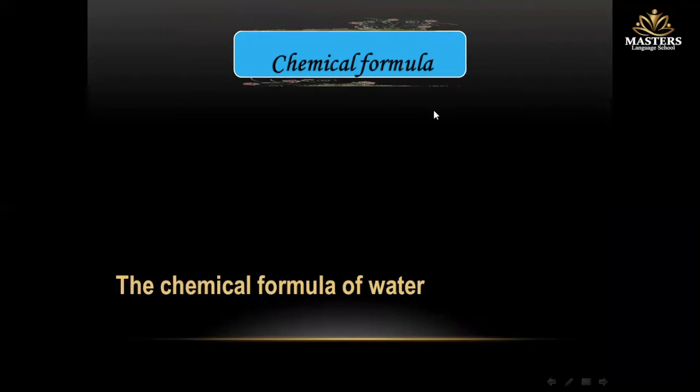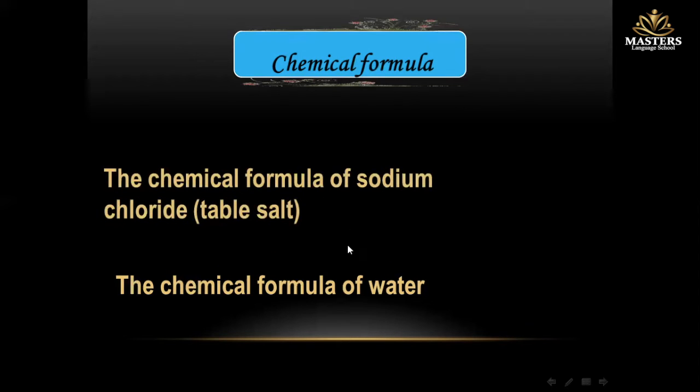To write down the elements, or to write down the compound or the chemical compound, we have to write it down as a chemical formula. What is the meaning of chemical formula? First, we have to know the chemical formula of water. The chemical formula of water is H2O, while the chemical formula of sodium chloride is NaCl.